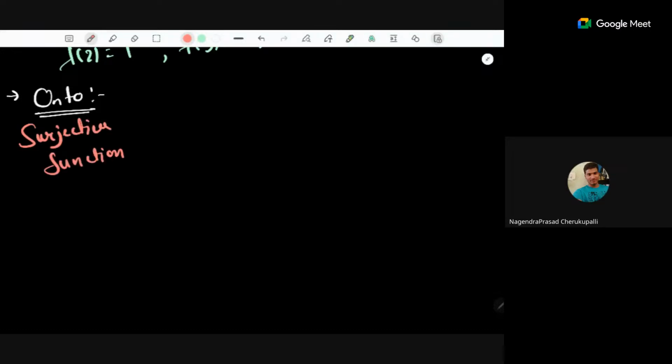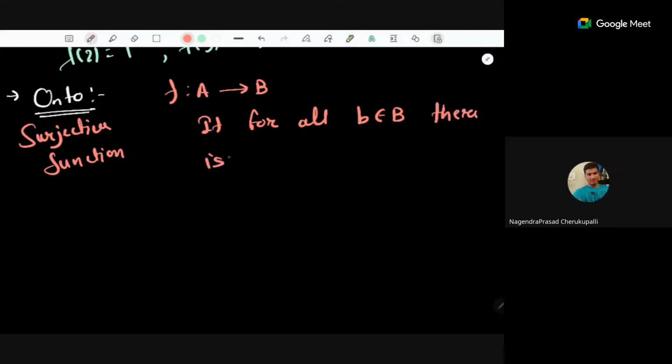So what is a surjective function? Suppose you have a function f from a set A to B. This function is known to be surjective if for all b belongs to B, there is at least one a belongs to A such that f is taking this a and mapping it to b. So for every element of B, we need a pre-image, on which if you apply the function, we'll get that element back. So this is known as an onto function.